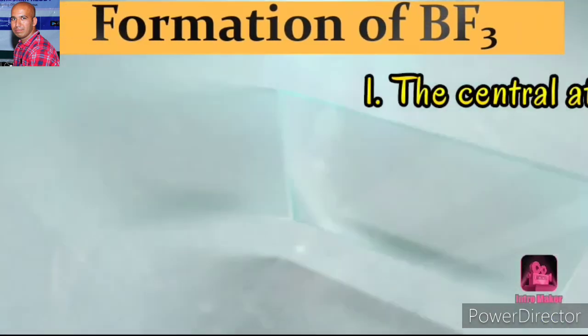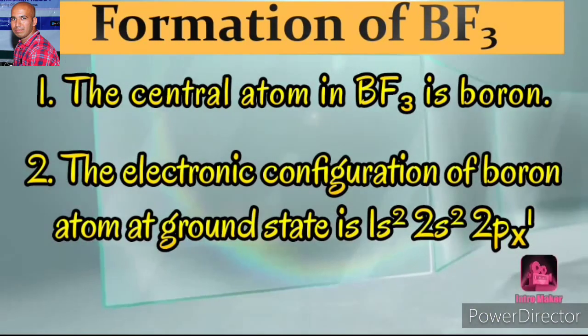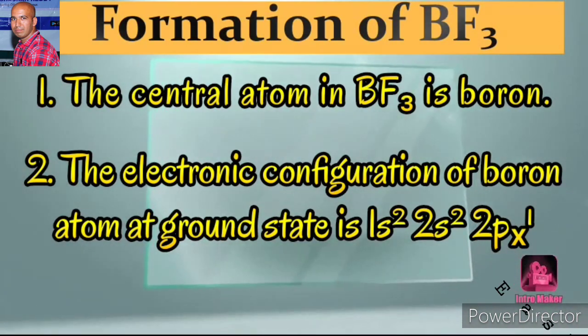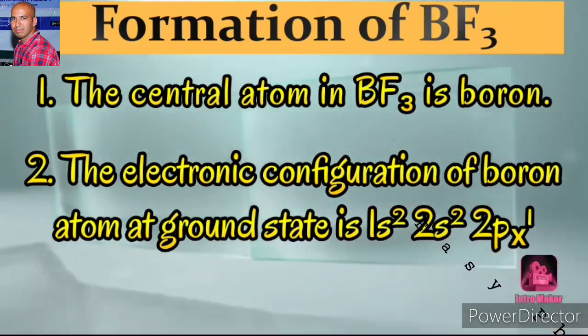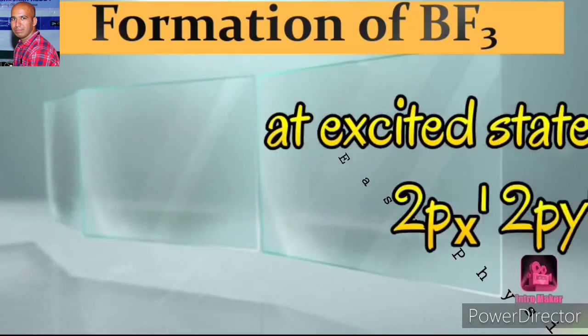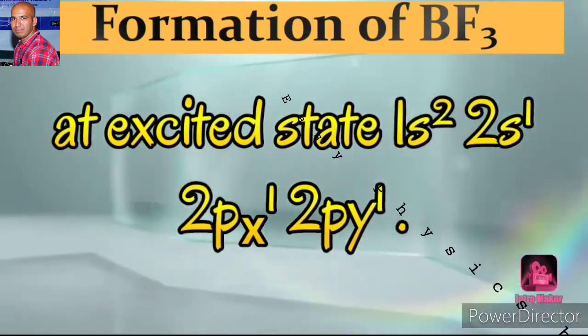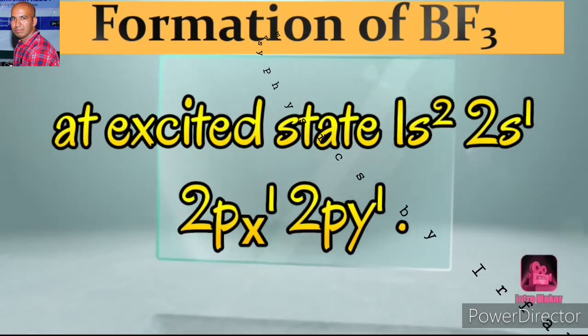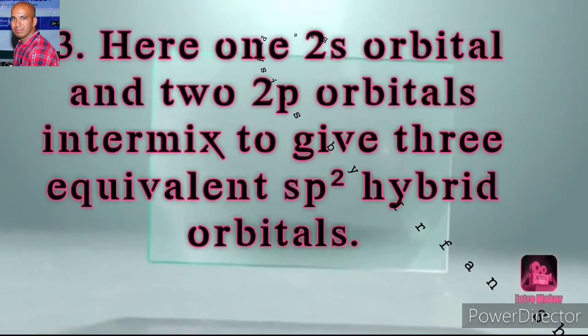Formation of BF3. The central atom in boron trifluoride is boron. Its electronic configuration at ground state is 1s2, 2s2, 2p1. At excited state, one electron from 2s enters 2py. So it changes to 1s2, 2s1, 2px1, 2py1.